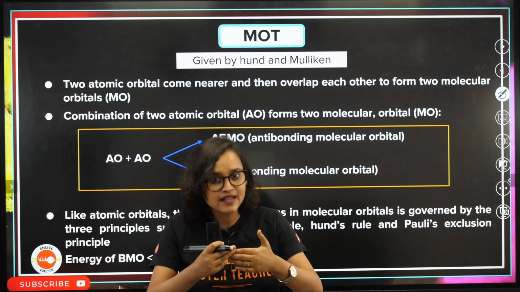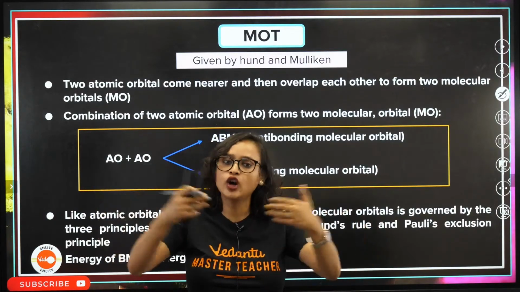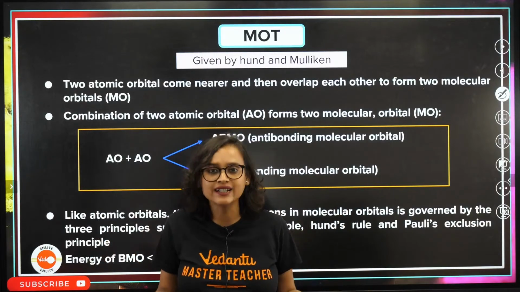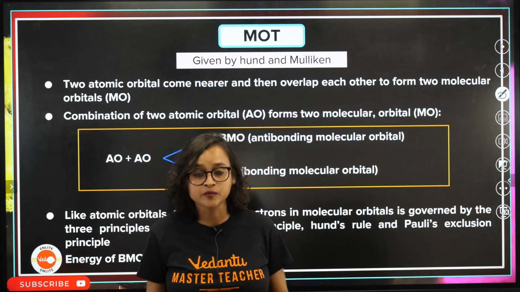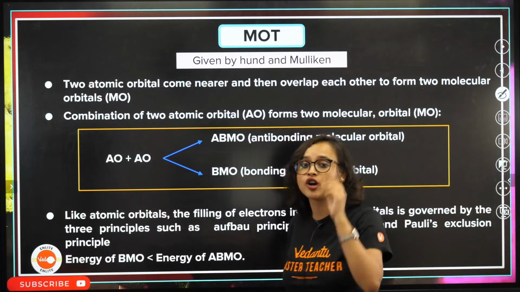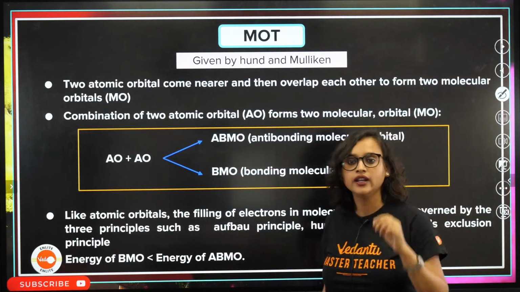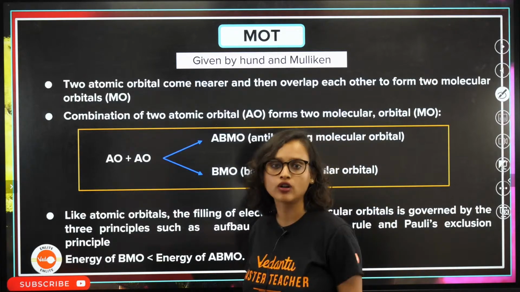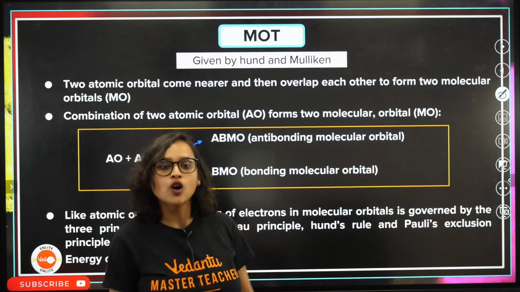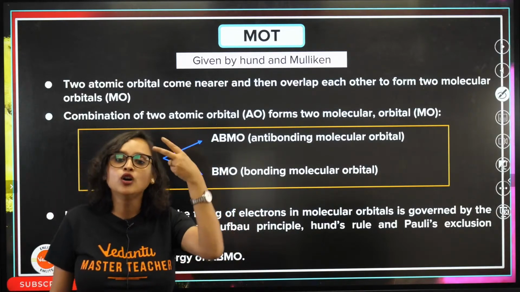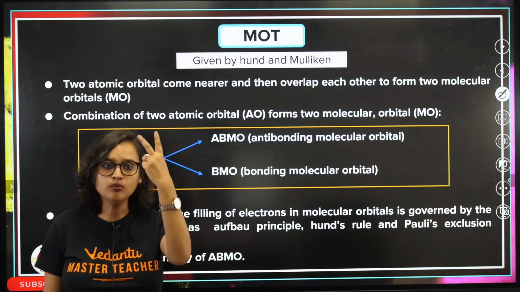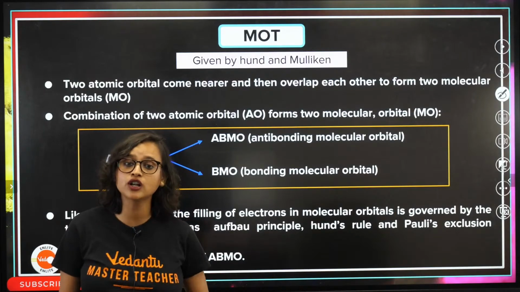Atoms come together, they bond. What do they form? They form a molecule. Whenever atoms bond together, we call it a molecule. So this is exactly what is happening. Now, when a combination of two atomic orbitals happens, it forms two molecular orbitals. One atomic orbital plus a second atomic orbital forms two molecular orbitals.